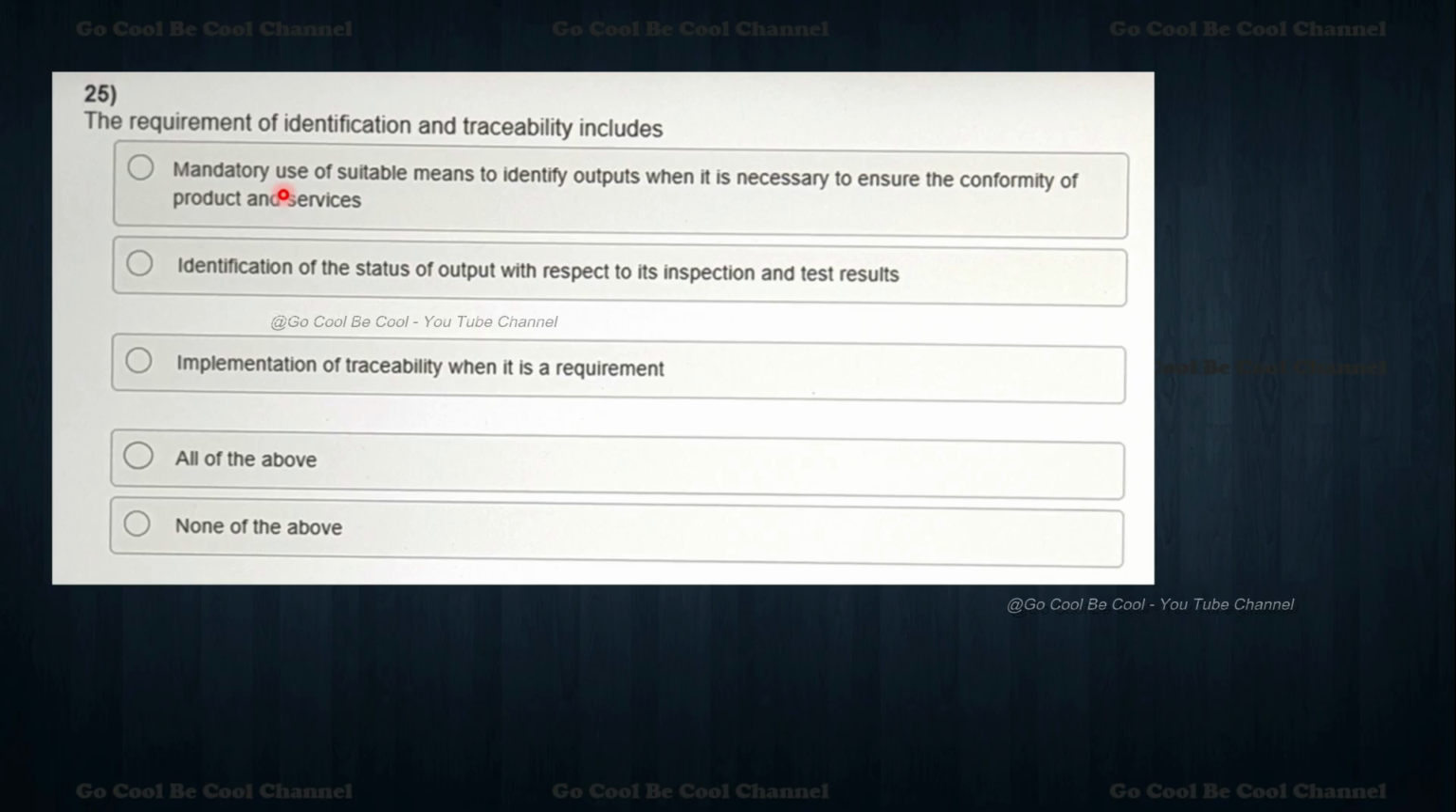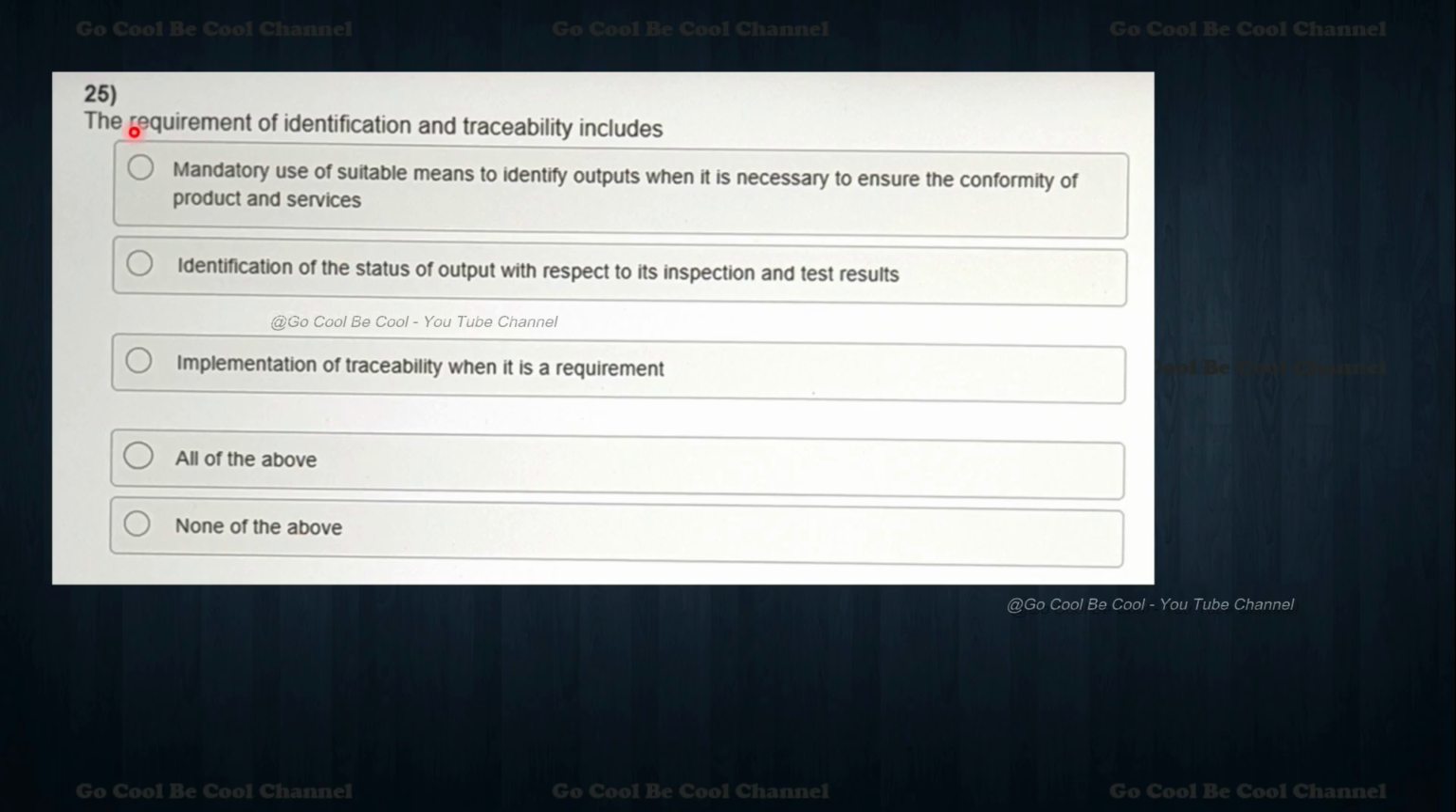Now question number 25. The requirement of the identification and traceability includes what? Mandatory use of suitable means to identify outputs as and when necessary to ensure the conformity of products and services. Identification of the status of output with respect to its inspection and test results. Implementation of traceability when it is a requirement. All the above, none of the above. So both are always there.